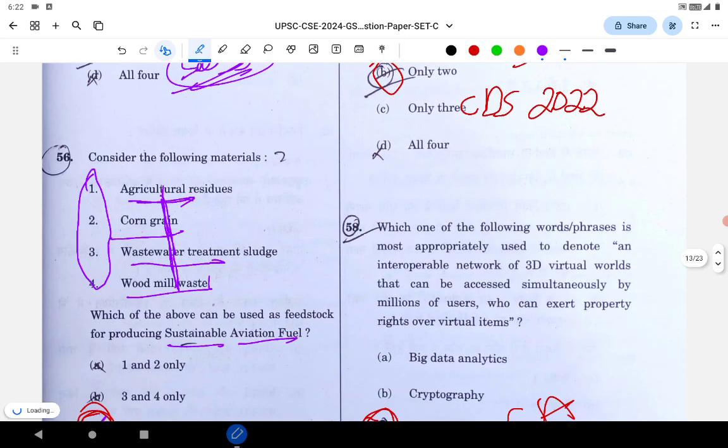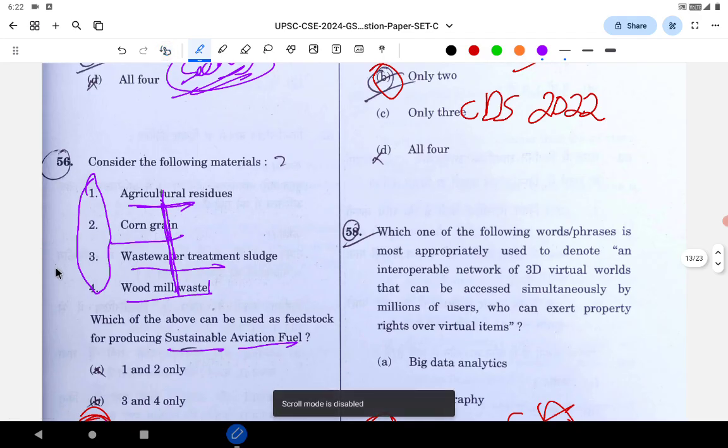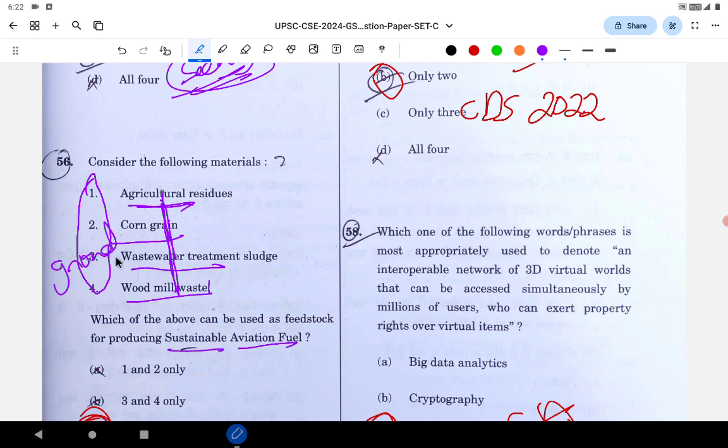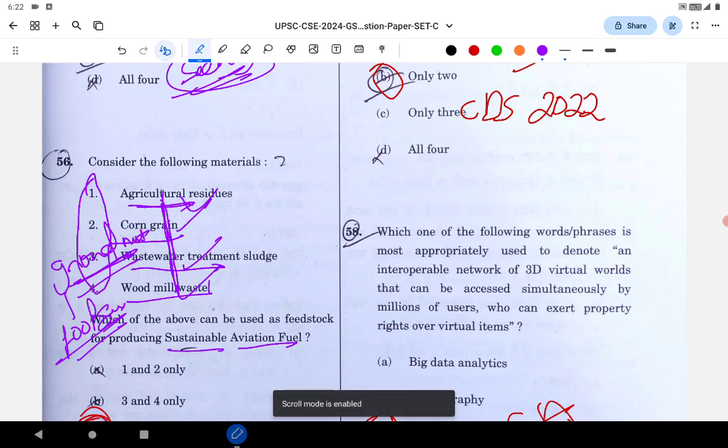Next question, say if they had given something like groundnut. One is groundnut and another is groundnut husk. If the groundnut husk is given, that is correct. If they give groundnut, any cash crop, any crop that India produces less, anything that is important for India's food security, etc., then it is wrong. They are giving all wastes, residues, grains, corn grain, sludges, wood mill waste. So all has to be correct. So don't worry much about that.